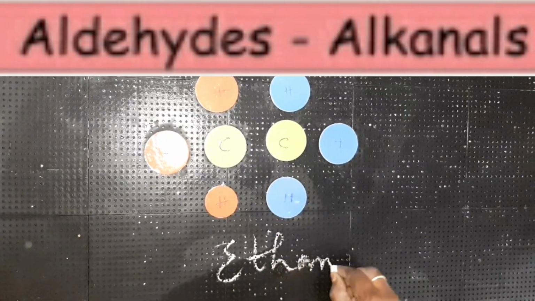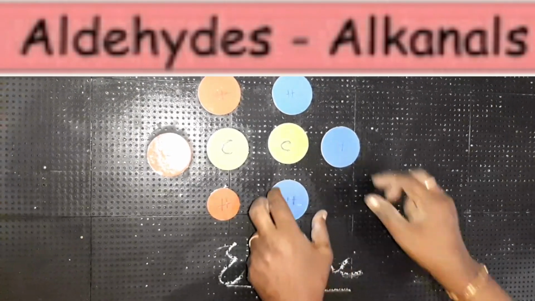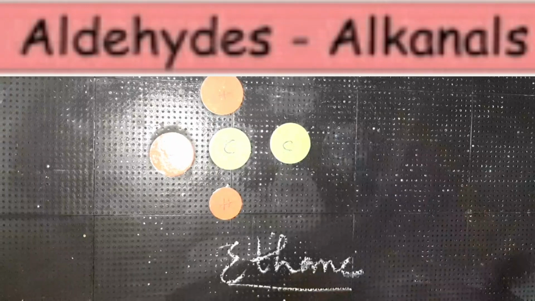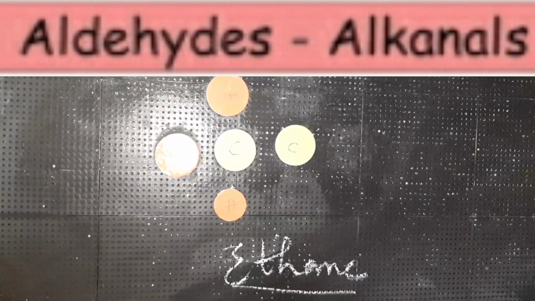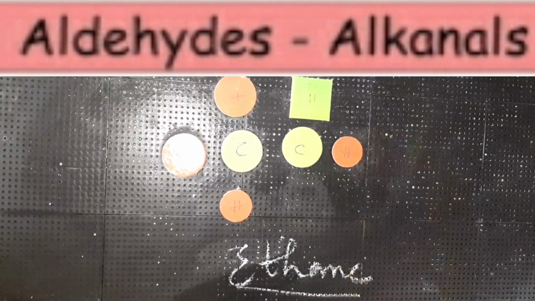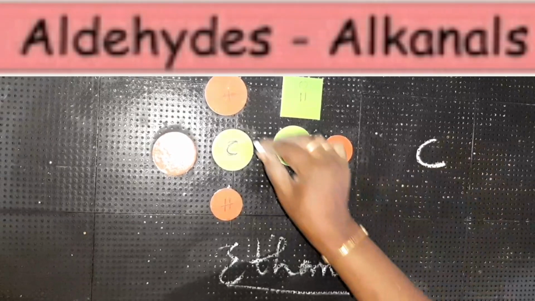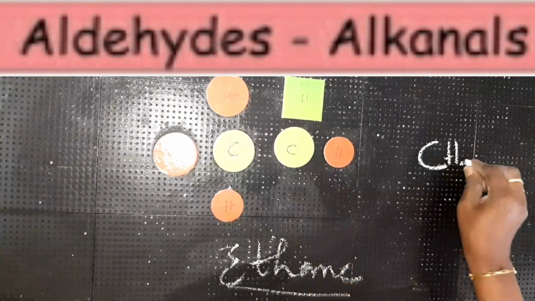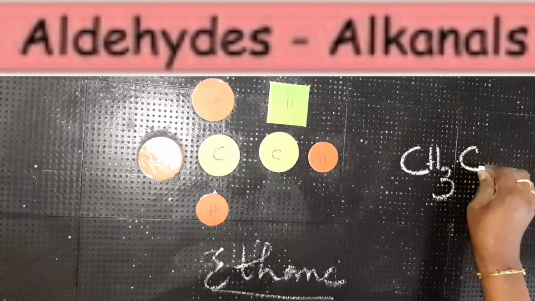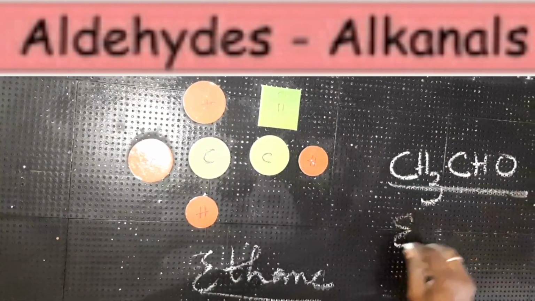For ethane, C2H6, we call it ethane. Now, how do you convert this into an alkanal, or aldehyde? If these hydrogen atoms are replaced with the double bond O and hydrogen atom, then what do we call it? Ethanal. See here, this carbon is linked with 3 hydrogen atoms, and this CHO. So this we call ethanal.